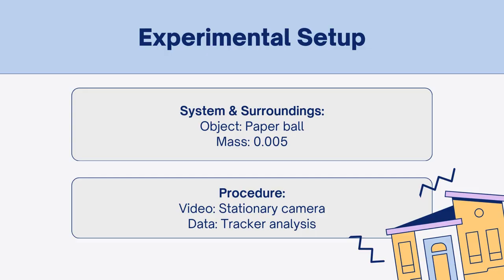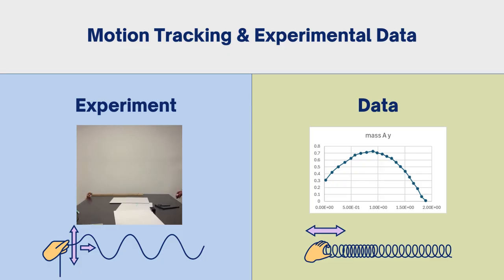Next, let's examine our collected data. Using Tracker, we extracted position data and generated a trajectory graph. This visualizes velocity changes over time and how air resistance influenced motion.